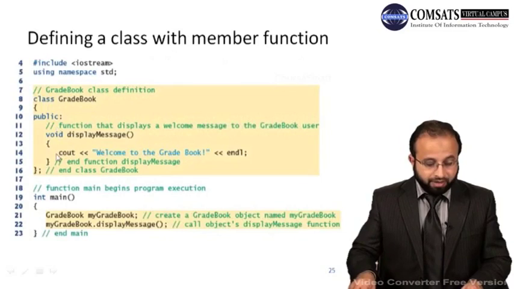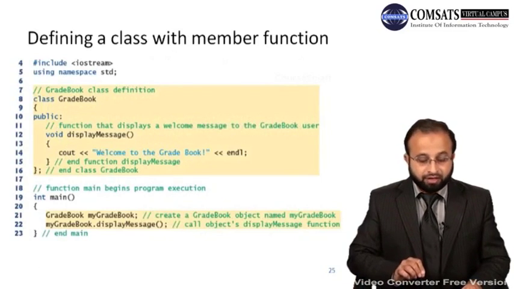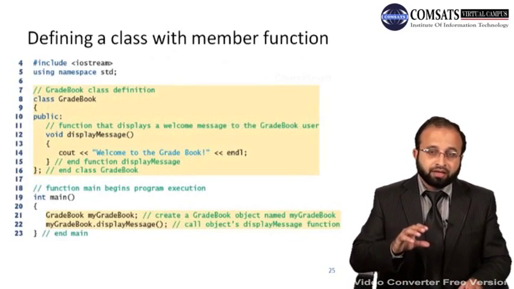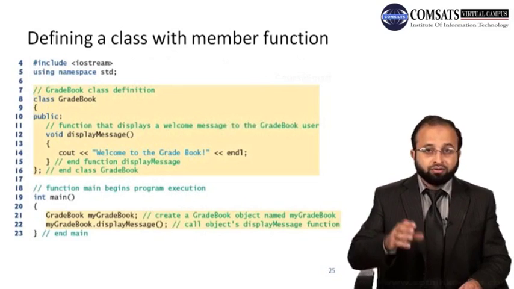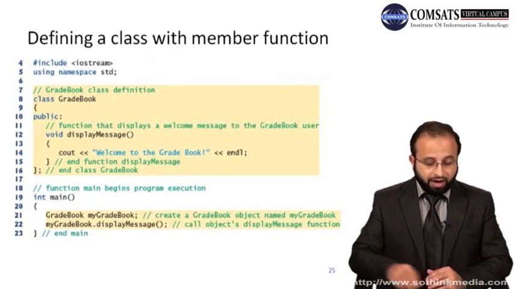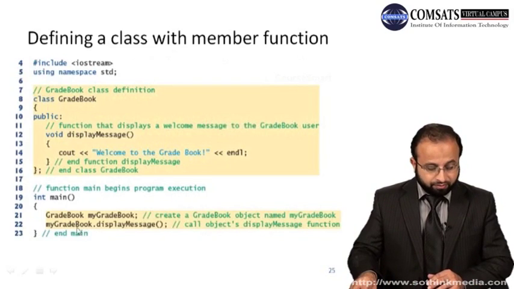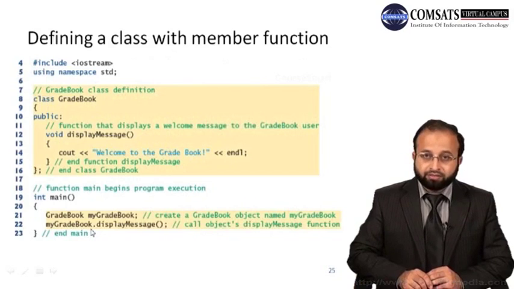The dot operator is used with the object of that class to access the public member function of that class. So everything that is public is accessible using the object of that class. That means everything that is public is accessible outside the class, but using the object. Now why do we have to use the object here? Is it not possible to call the displayMessage function without an object?